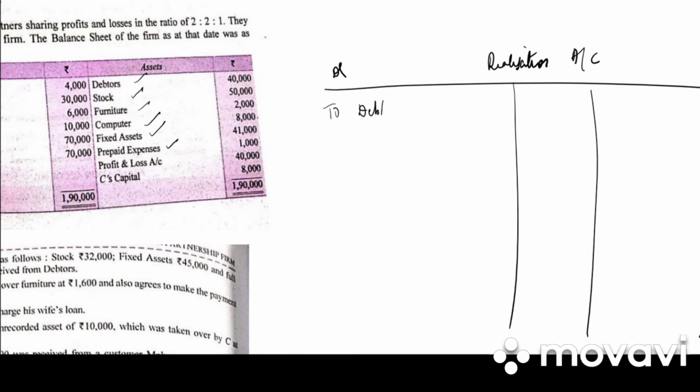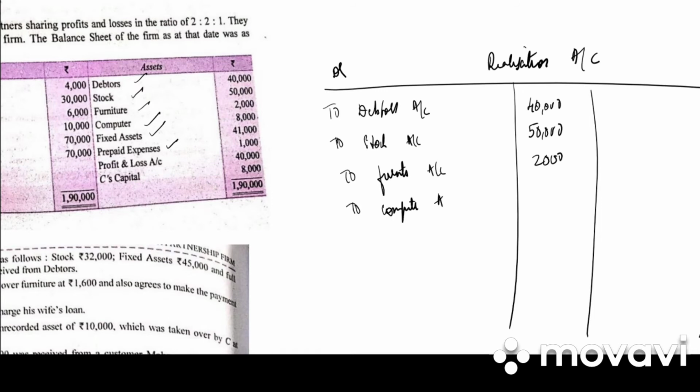So it is to debtors account 40,000, to stock account 50,000, to furniture account 2,000, to computer account 8,000, to fixed assets 41,000, to prepaid expenses 1,000.